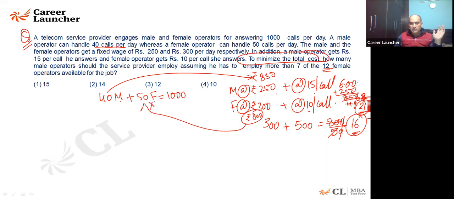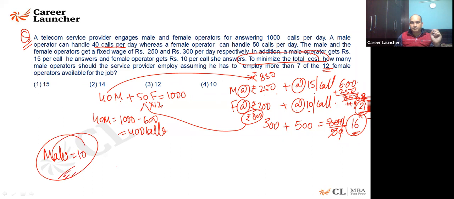So 12 females, if you are going to hire, they're going to make 600 calls. Now the males are going to make 1000 minus 600 calls, my dear, that is 400 calls. Every male calls 40 people. So can I say the number of males needed here is 10? Is that fine? To minimize the cost, the service provider will employ only 10 males.